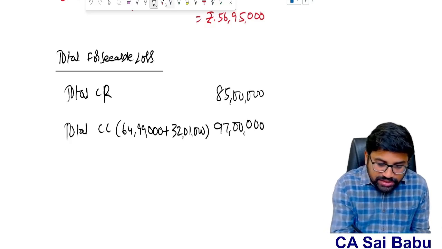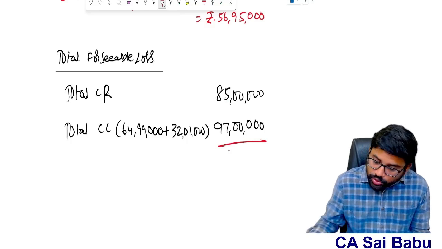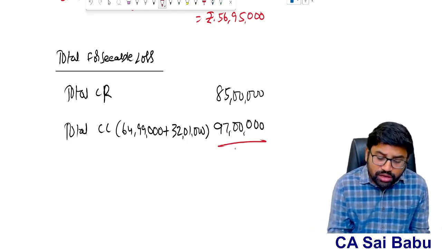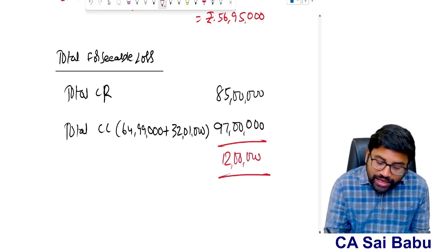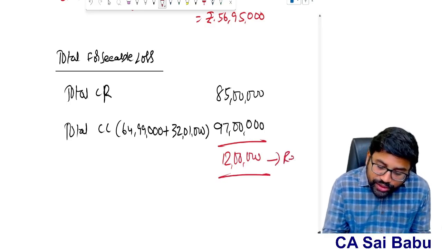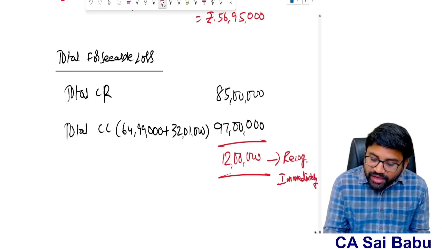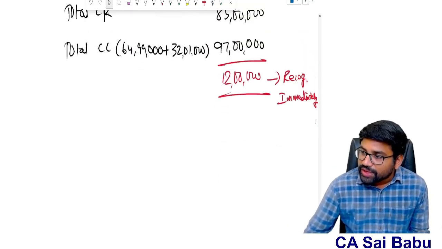That means, what is the expected loss? Expected loss is 12 lakhs. 85 is my revenue, but overall the cost is 97. Therefore 85 lakhs minus 97 lakhs, so 12 lakhs is my foreseeable loss. Now, according to AS 7, I need to recognize this immediately in the books. So I need to recognize this 12 lakhs immediately.